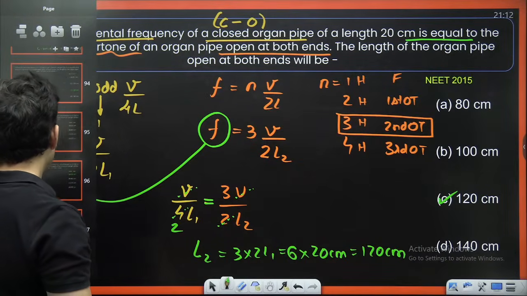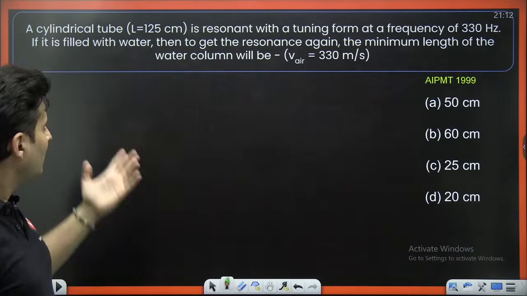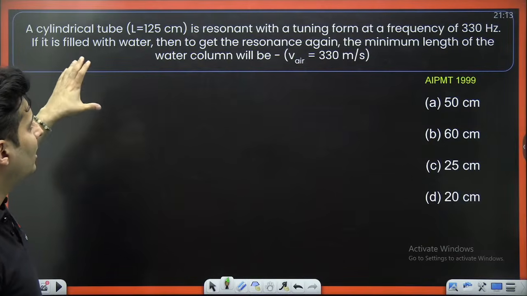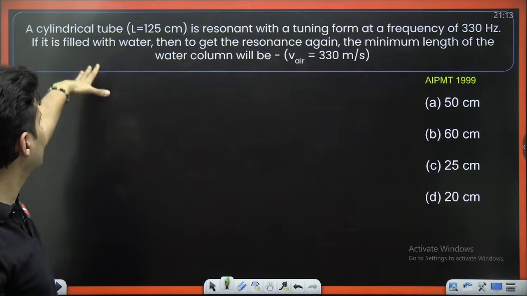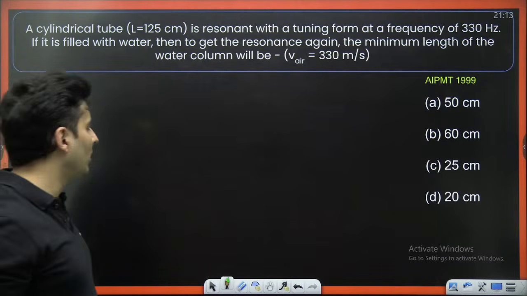Okay. Then there is another question like this. This also came in previous years. There is a tube and it is resonating with a tuning fork at some frequency. It is filled with water. Then to get resonance, the minimum length of the water column is.